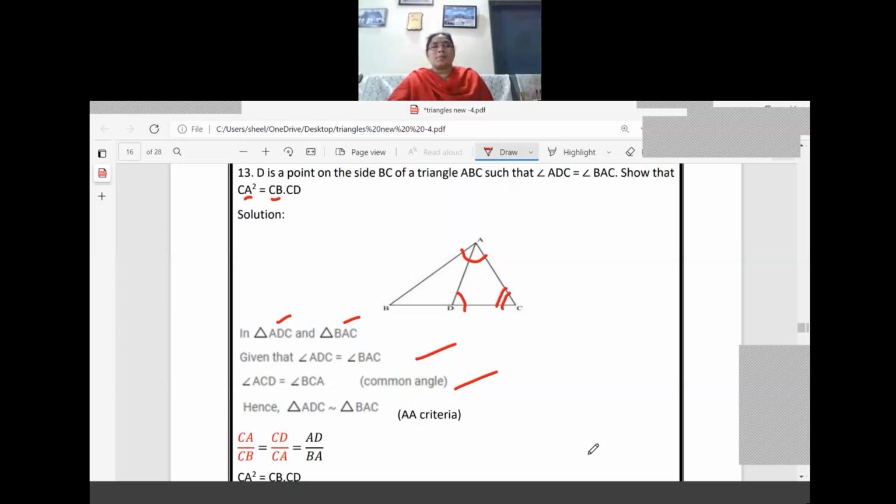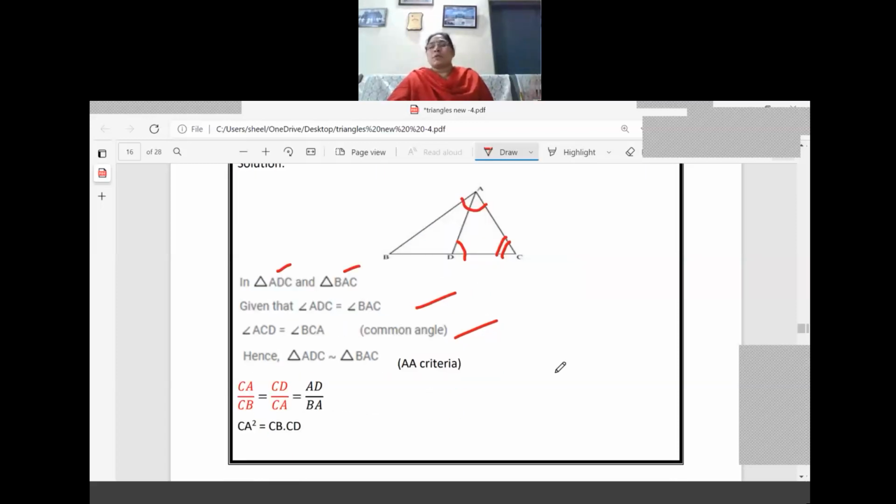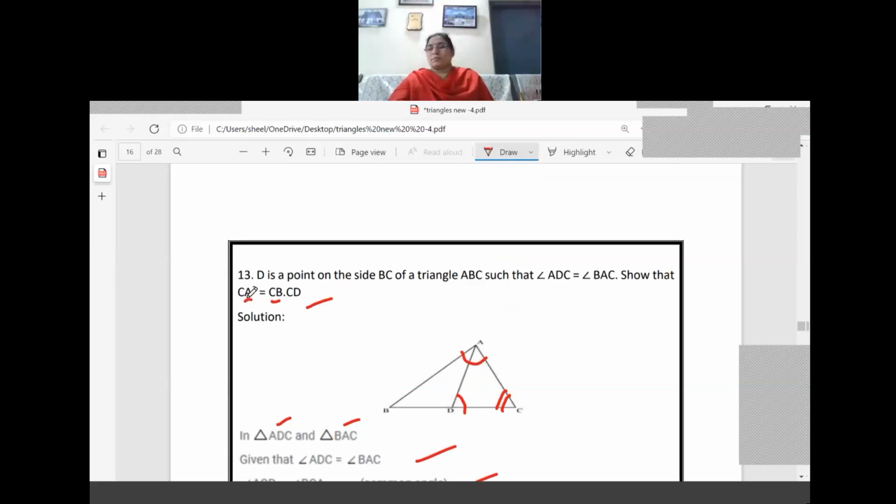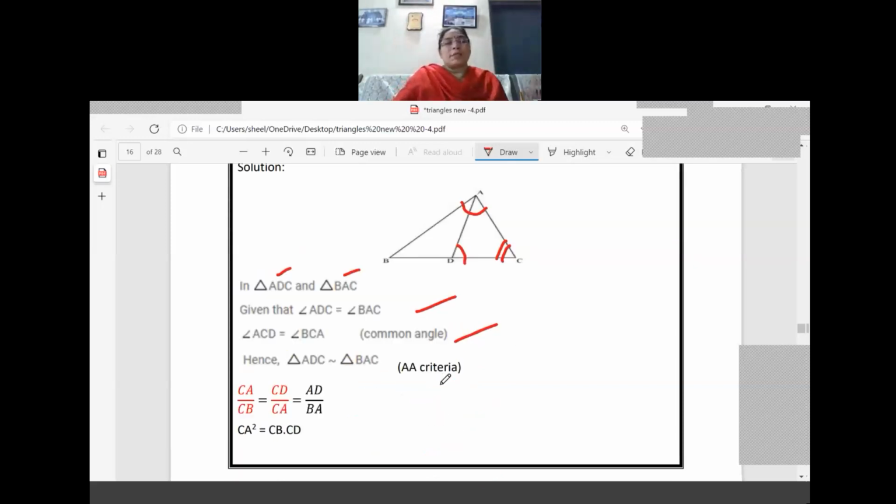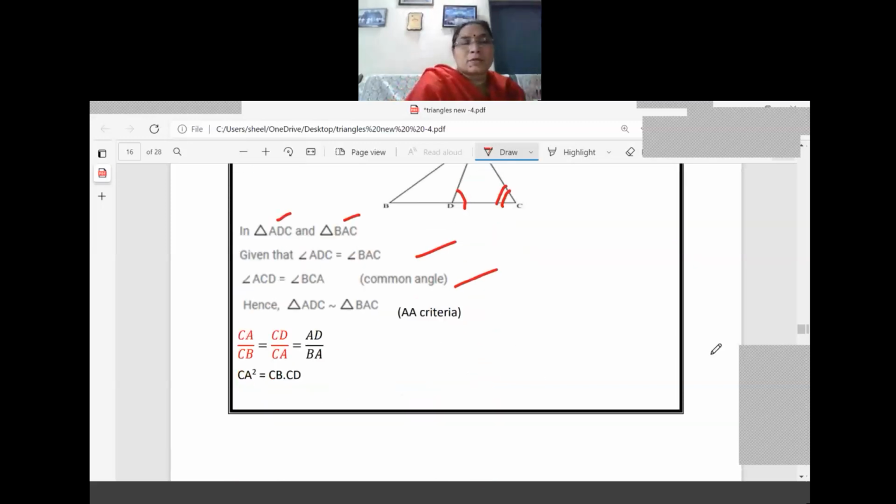Now still it is not completed. We should bring it in this form, right? So what should we write? We should apply the corresponding sides in the same ratio property, and the three sides we are writing. So CA by CB equal to CD by CA and equal to AD by BA. Now you already know that CA square should come, right? CA is there here, and CA is there here. The first two ratios only we have to calculate.